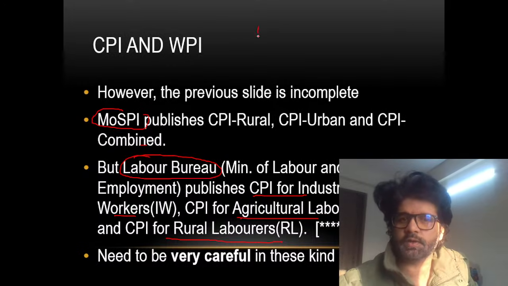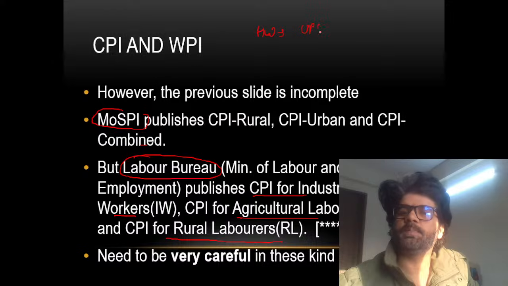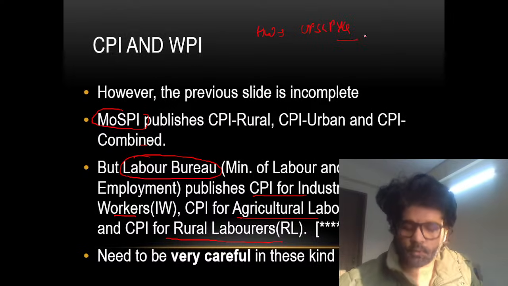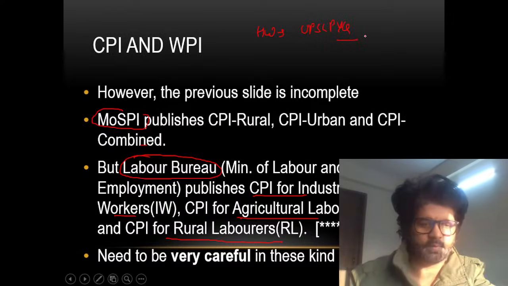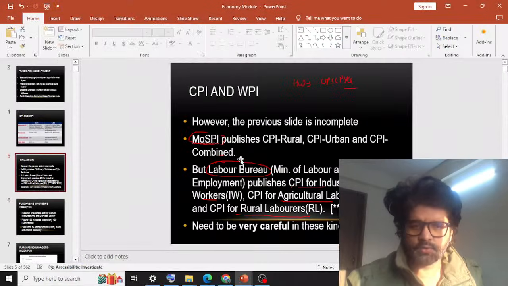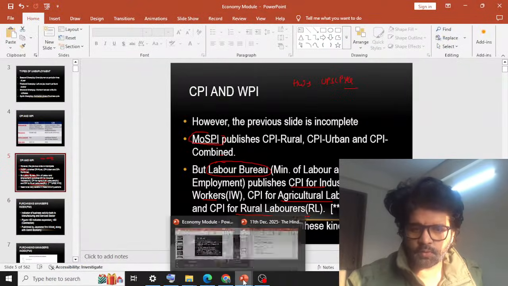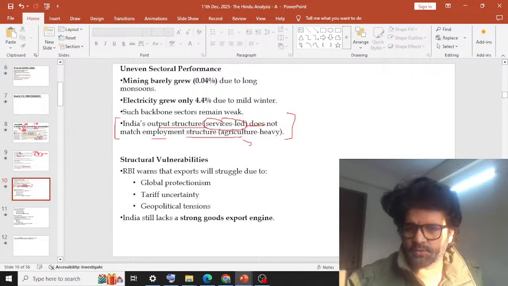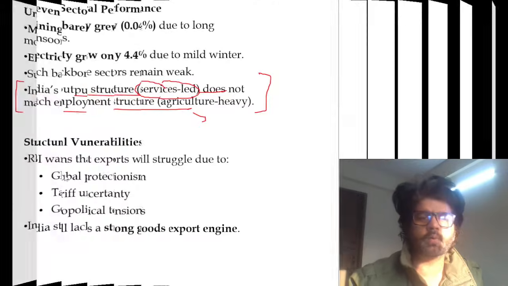Now this is your homework. Solve that UPSC PYQ which we are talking about here. Search for it, solve it, and do tell me tomorrow whether you are able to solve that question or not. Let's come back to this article now, and let's talk about what this article is saying.